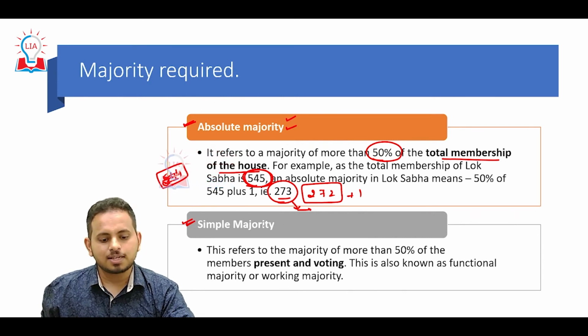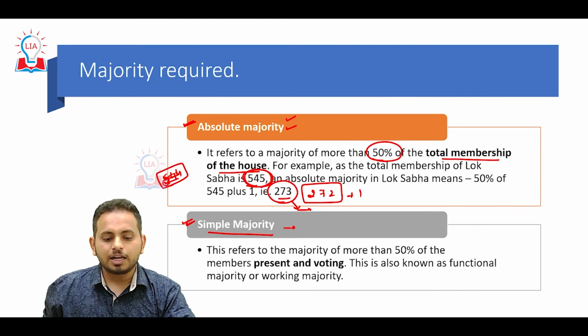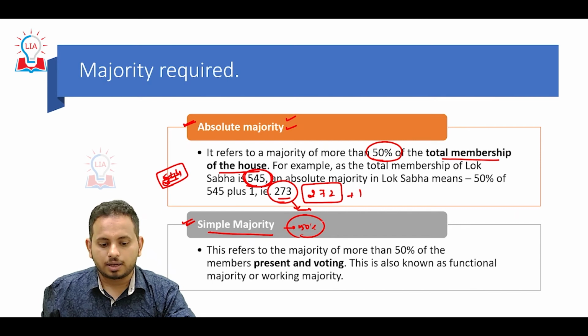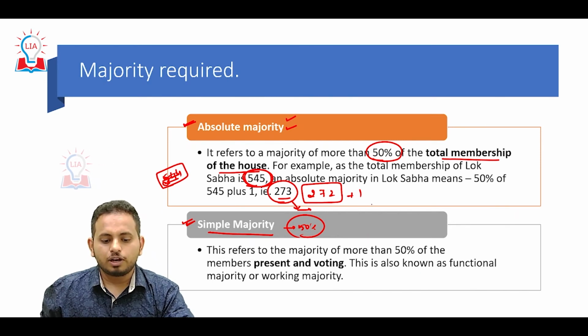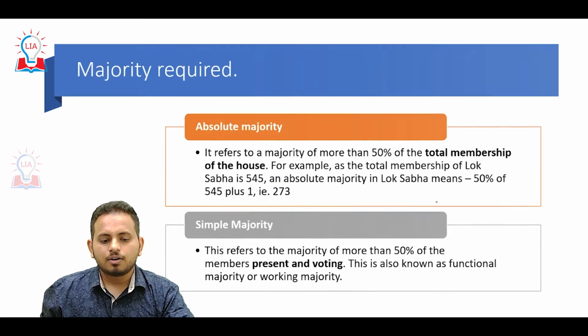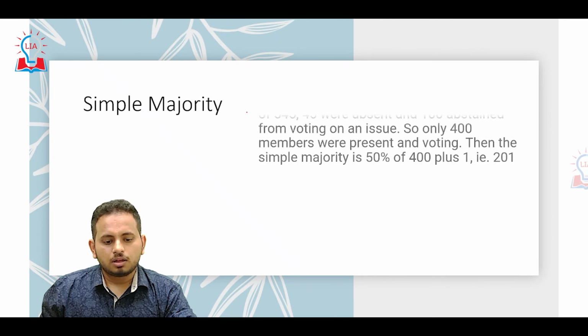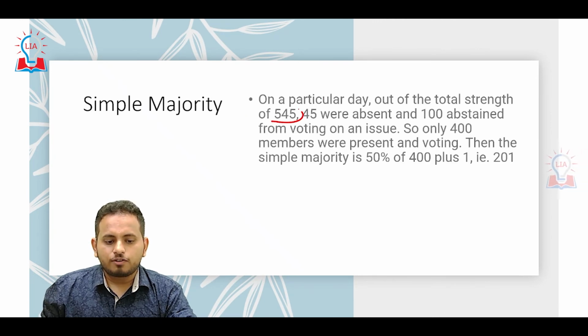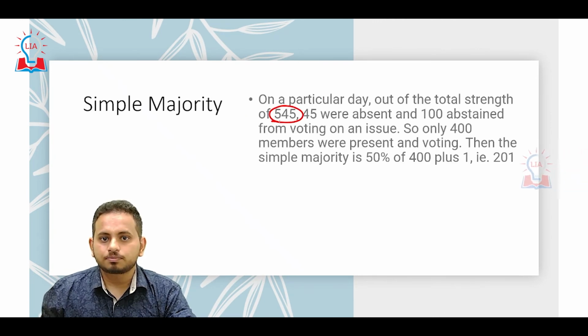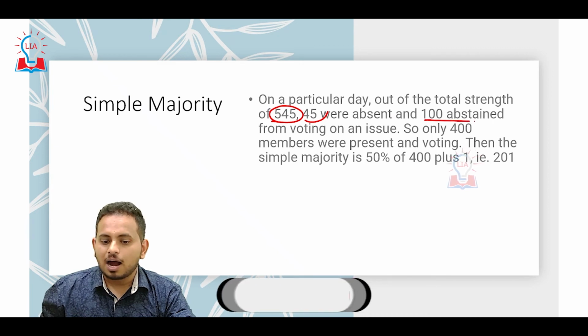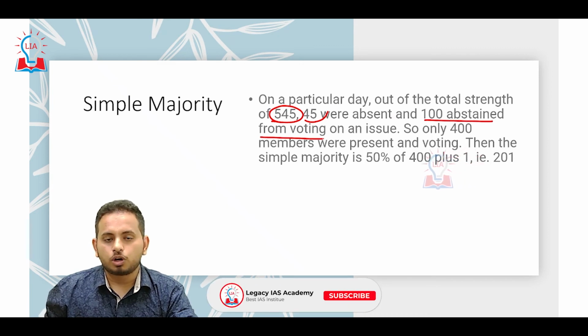As the name suggests, simple majority requires 50% of those present and voting. Imagine there are 545 seats in Lok Sabha, out of which 45 were absent on a particular day and 100 abstained from voting.